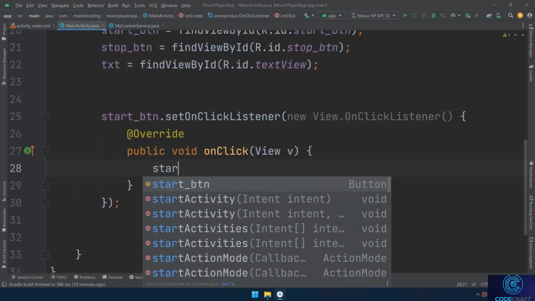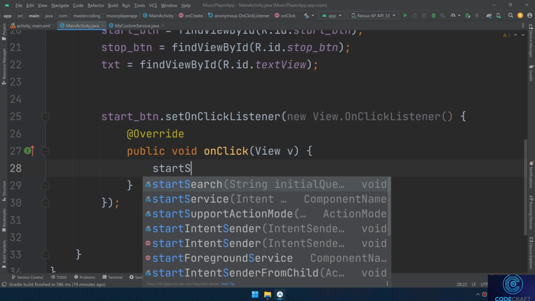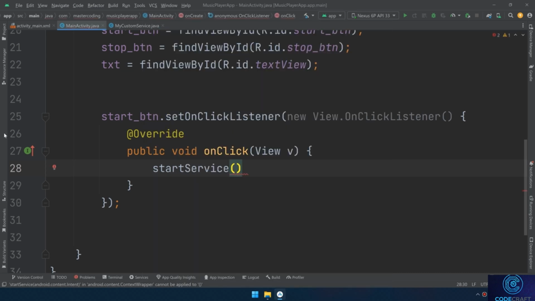I'll call a method called startService. The startService method is used to initiate the execution of a service. It's a way to start a service independently of other components and allows the service to perform background tasks or operations even if the initiating component is paused or destroyed. The startService method is used to start an unbound service.